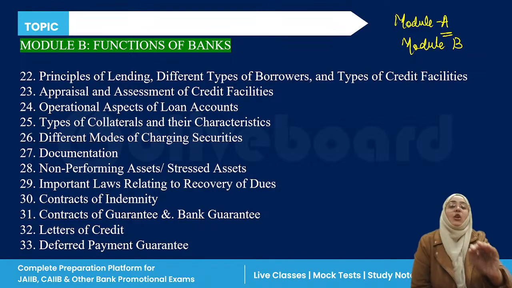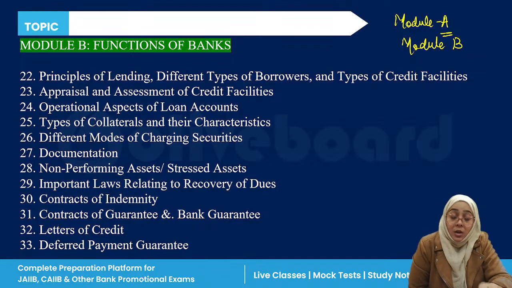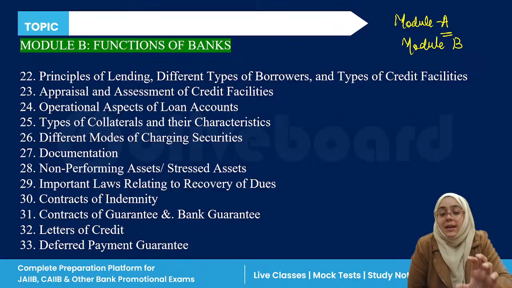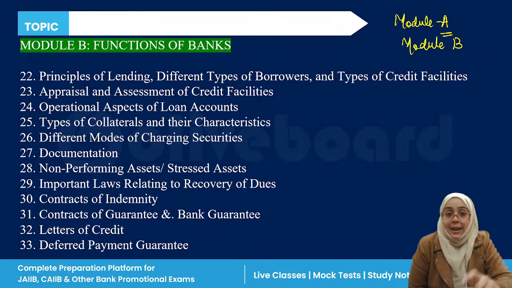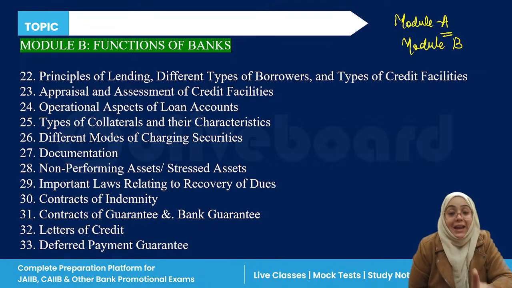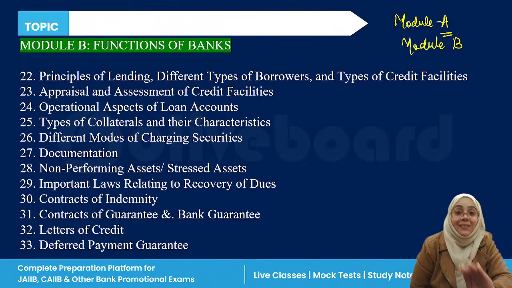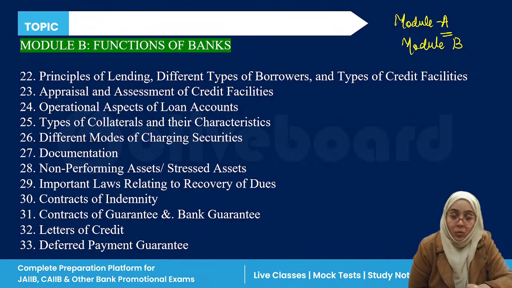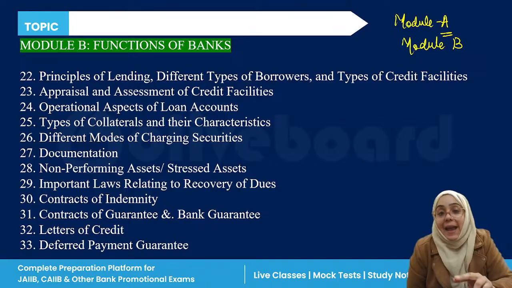Here I'm telling because we have a lot of time. So for module A and module B, just read out the syllabus once, okay? And just internally think which module you find easier. Because it is a personal choice from my point of view, if you're finding module A easier, go in depth in module A. But this does not mean that you have to miss complete module B. No, you have to learn module B as well.